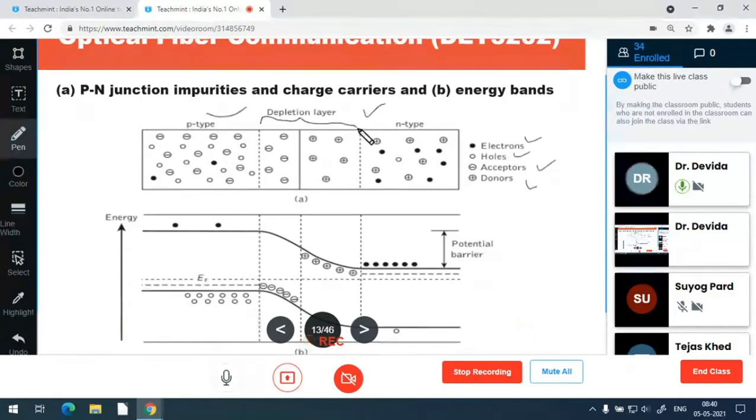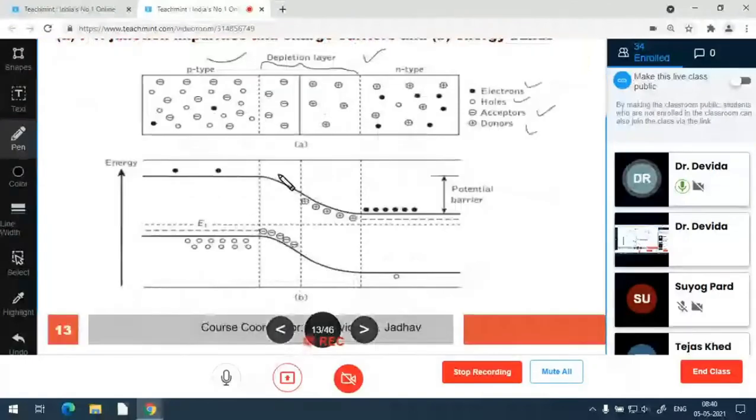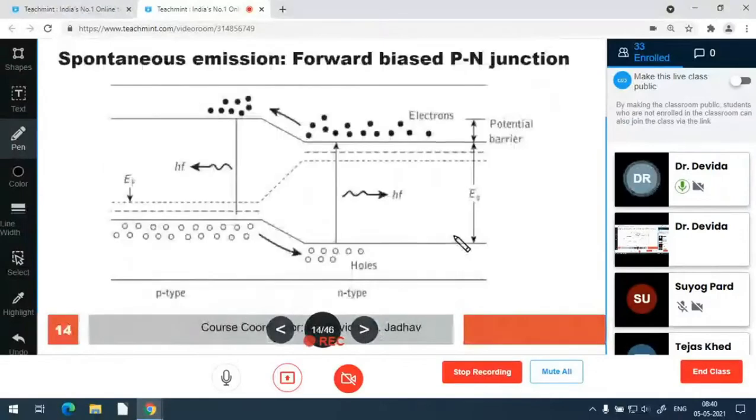And this is the energy band. There is a gap difference in the conduction energy in P type and N type, and this is called the potential barrier. The potential barrier can be reduced or vanished by application of the bias voltage.